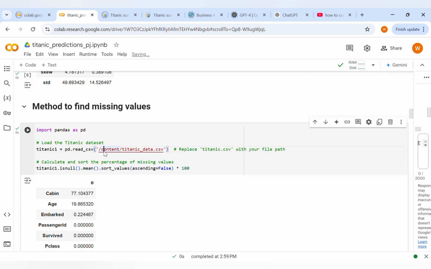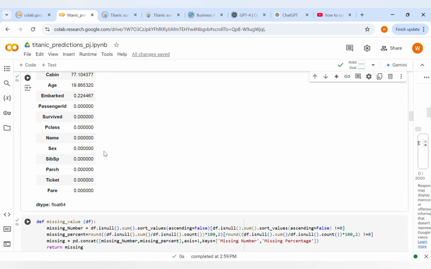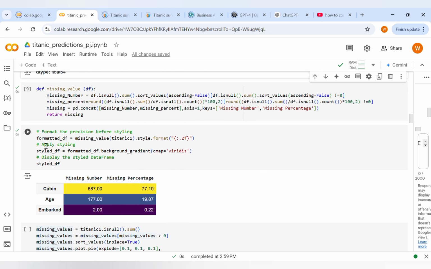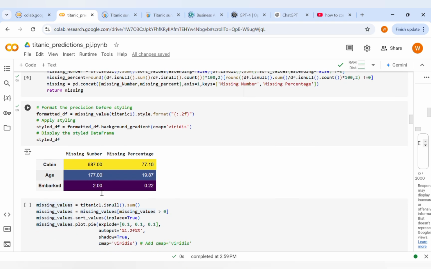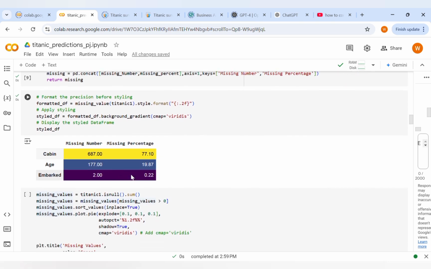Then method to find the missing values: Titanic1.isnull(). This part checks each cell in the Titanic1 data frame, returns true if the cell is empty and false otherwise. Here you can see the maximum df missing value and formatted df missing value. This shows the missing number and missing percentages. You can see cabin was 77% missing data, age contains 19, and embarked 0.22.